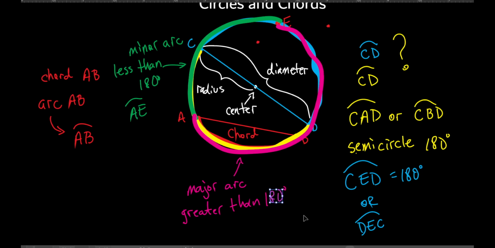And what if I wanted to name the pink one? You could go ADE or you could go ABE. It doesn't matter, it's the same thing. I'll go the D. So arc ADE. And how do you know? Just by looking at this, what can I tell you about the arc? It's either a major arc or, no, it can't be a minor. It's 180, which is a semicircle. Everybody got it?